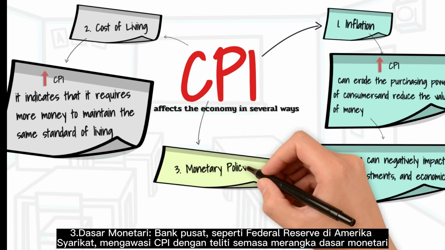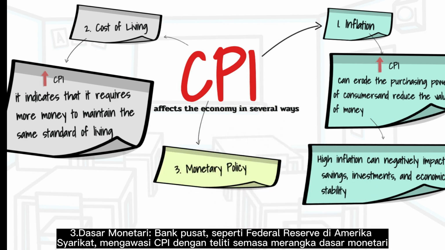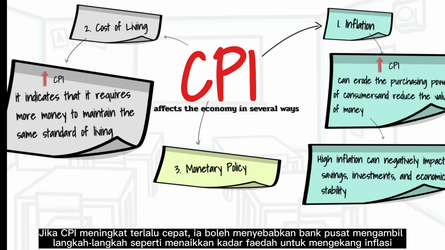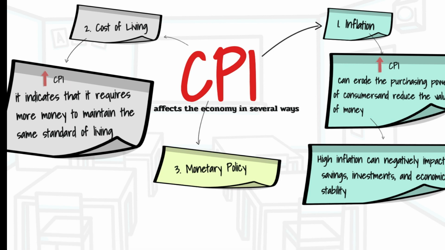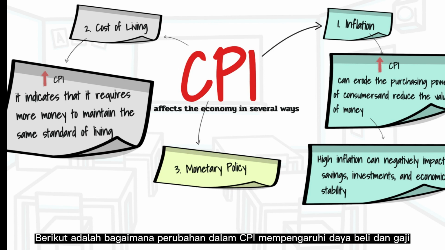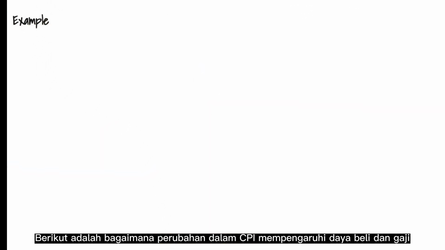Monetary policy. Central banks, such as the Federal Reserve in the United States, closely monitor CPI when formulating monetary policies. If CPI is rising too rapidly, it may prompt central banks to implement measures like raising interest rates to curb inflation.